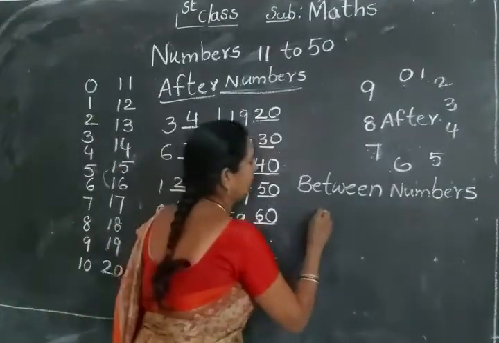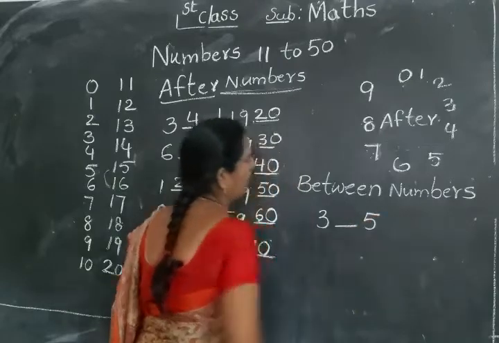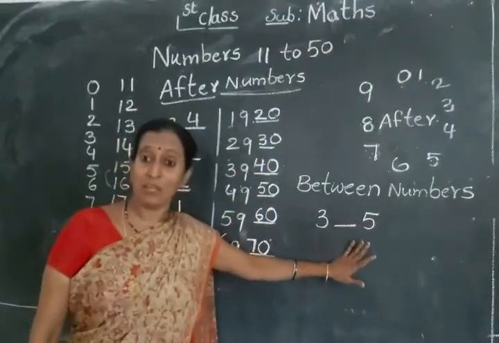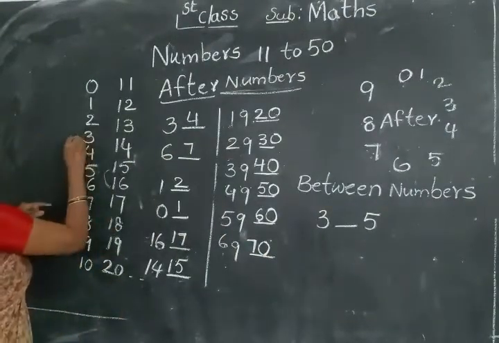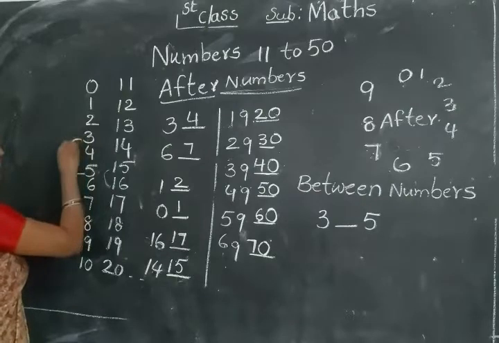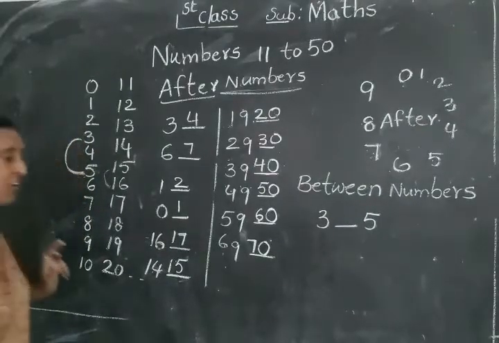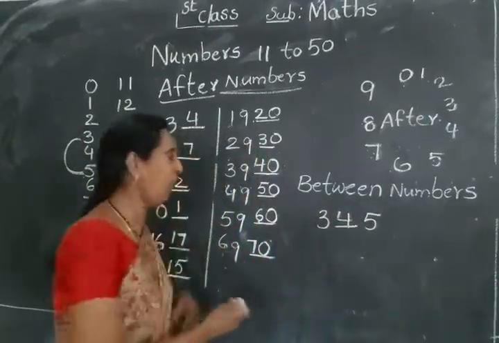See here, 3 dash 5. Here 3 and 5. Which number comes in between? 4. The 4 means 3 after 4.